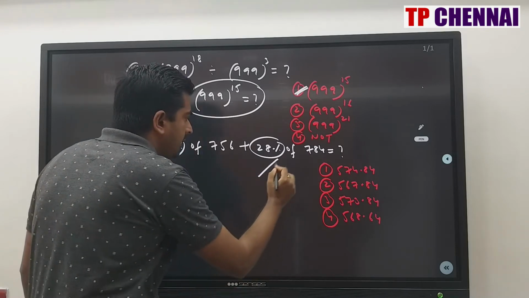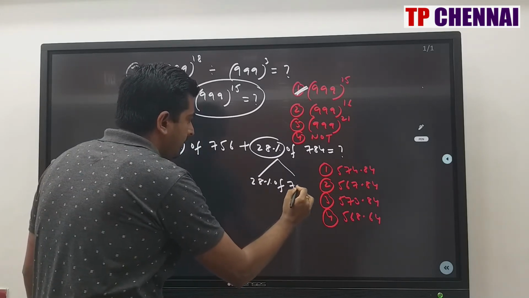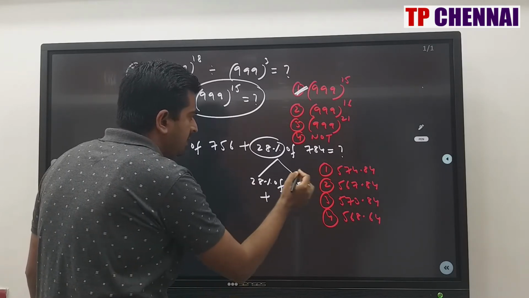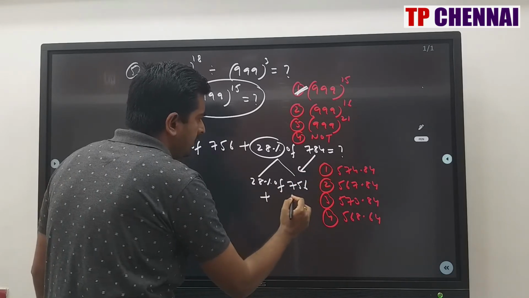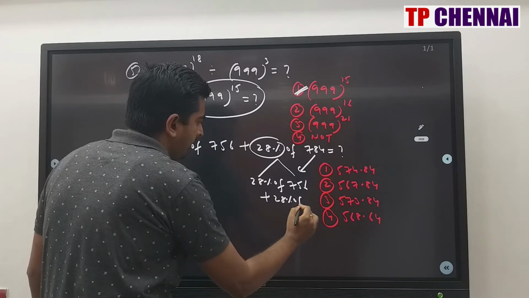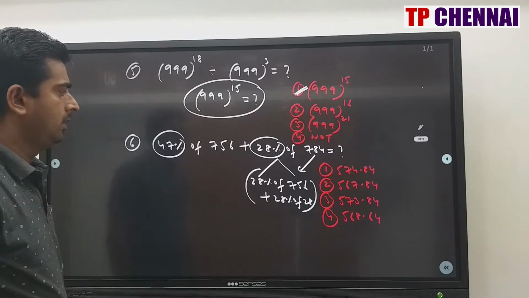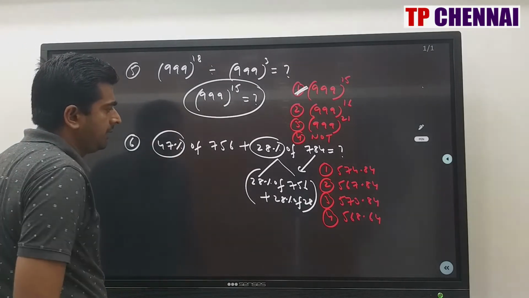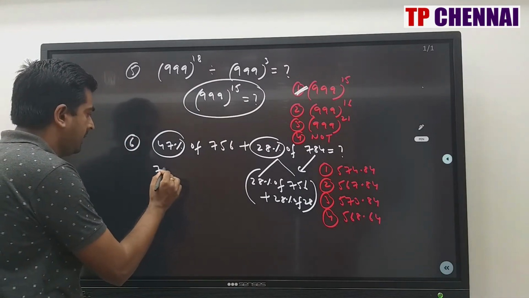So I am breaking this number as 28% of 756 plus 28% of 28. Now, 47% of 756 plus 28% of 756 is 75% of 756.